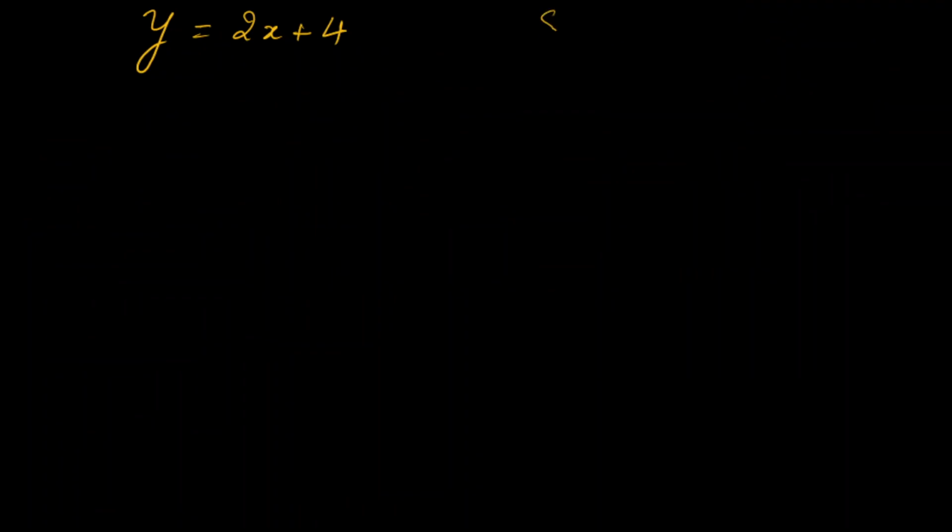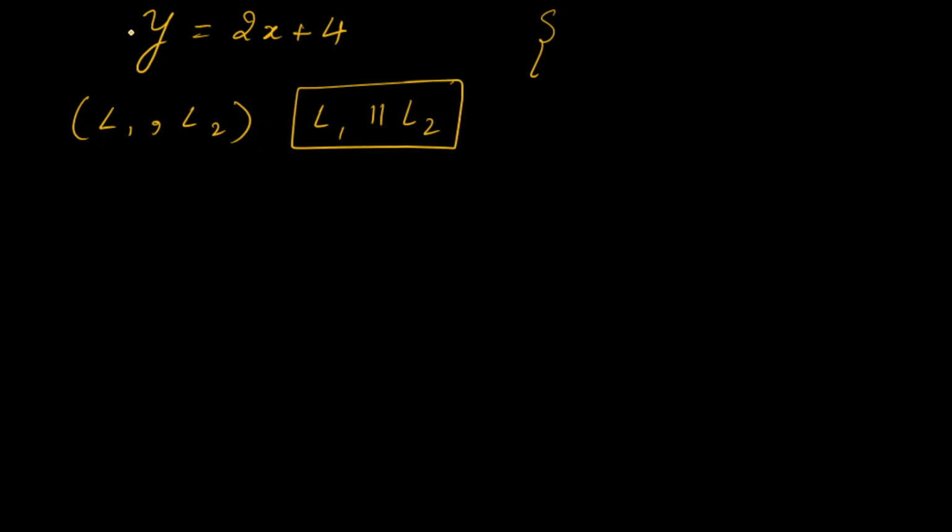The relation is that the two lines should be parallel to each other. If I am writing (L1, L2), it means L1 and L2 should be parallel. So I have to find the parallel lines of this line.